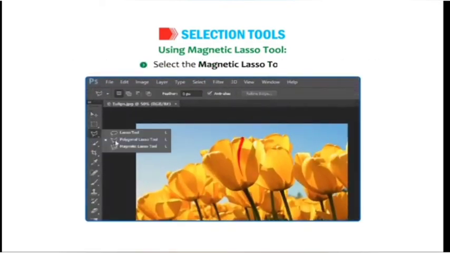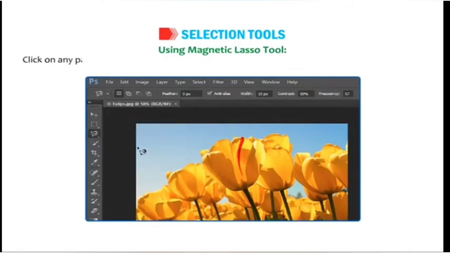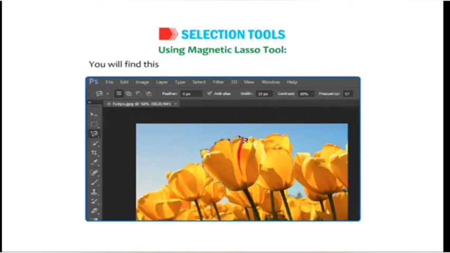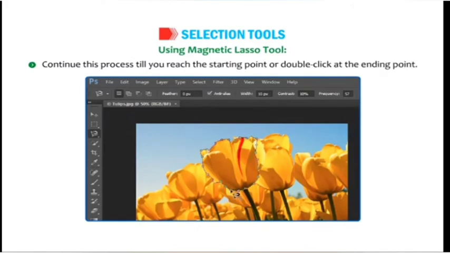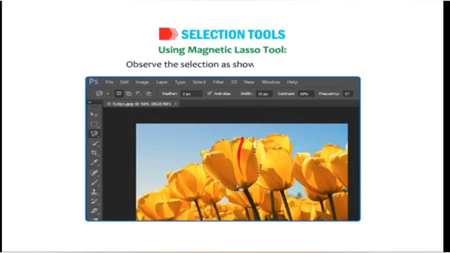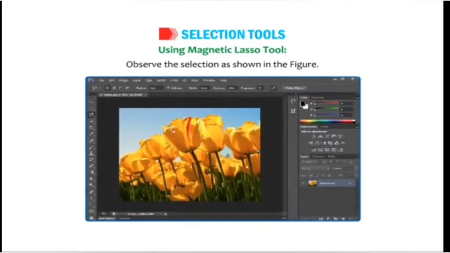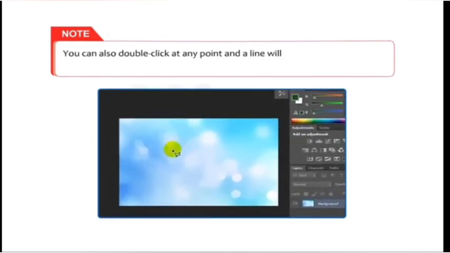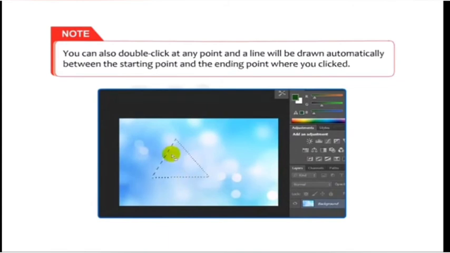Select the magnetic lasso tool. Click on any part of the image to be selected and drag the mouse pointer around the object to select it. You will find this tool drops fastening points along the edges. Continue this process till you reach the starting point or double-click at the ending point. Observe the selection as shown in the figure. Okay, note that you can also double-click at any point and a line will be drawn automatically between the starting point and the ending point where you clicked.